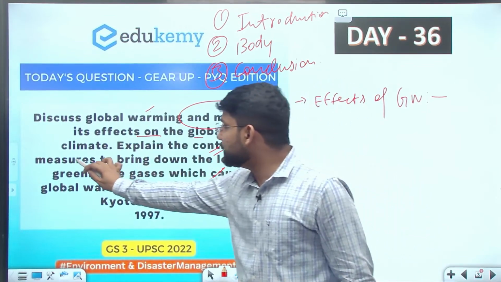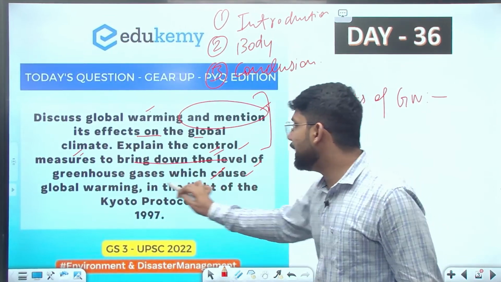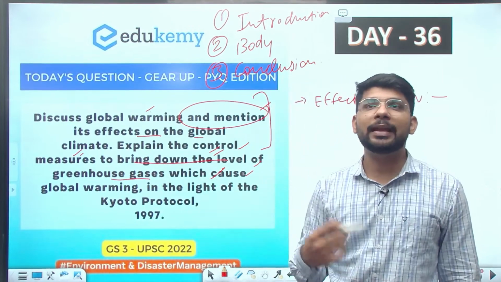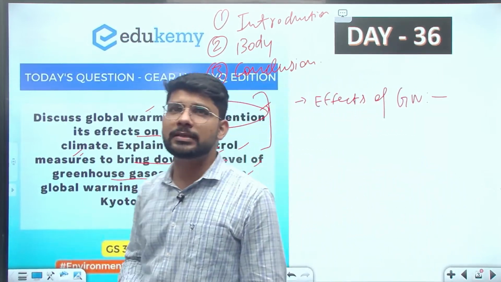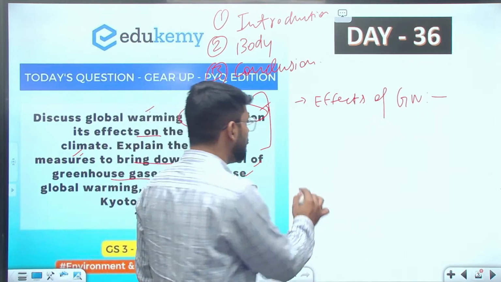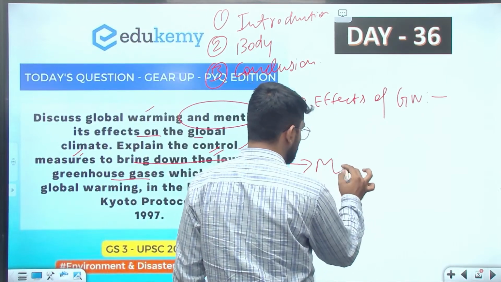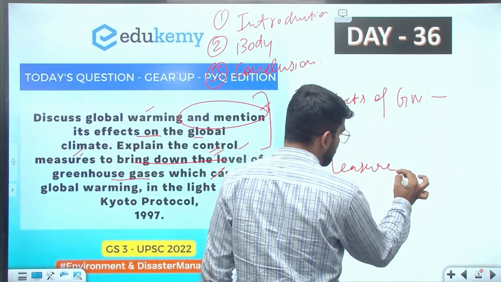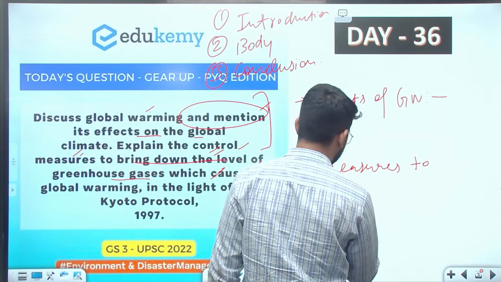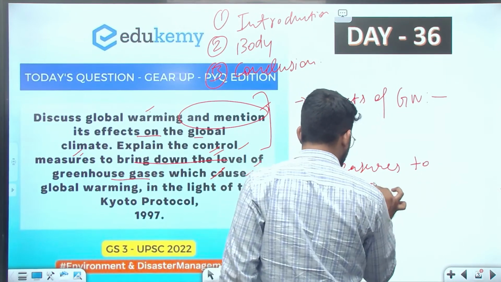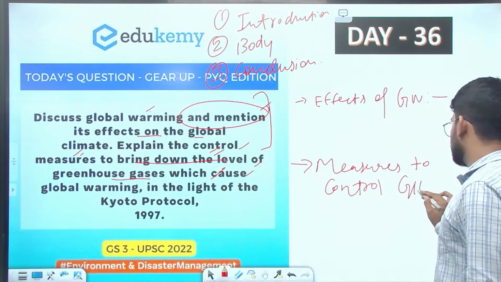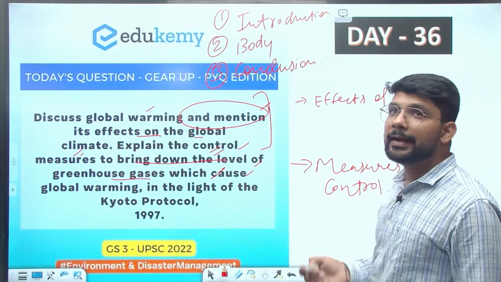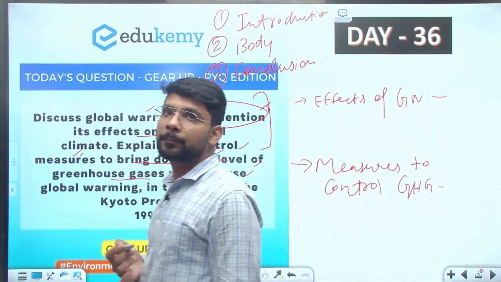The second part says explain the control measures to bring down the level of greenhouse gases. What can be done for reducing greenhouse gases? So the second heading will be measures to control greenhouse gases. This is what you write in the second heading of the body part.